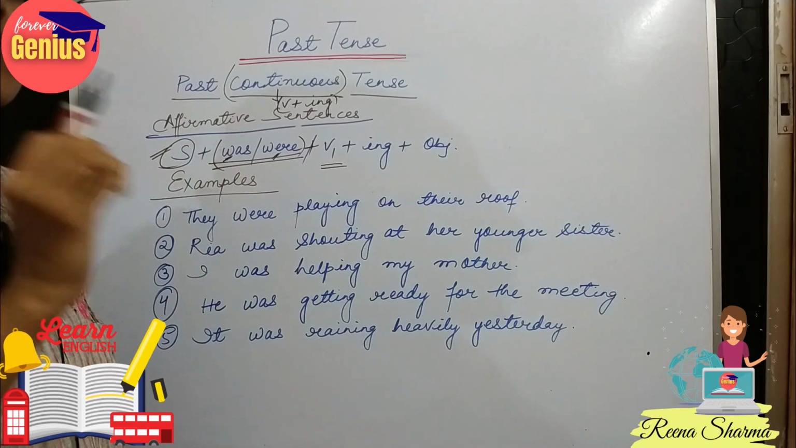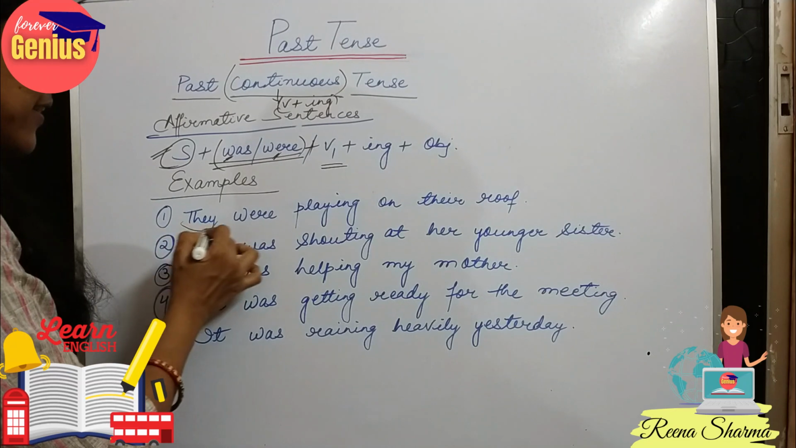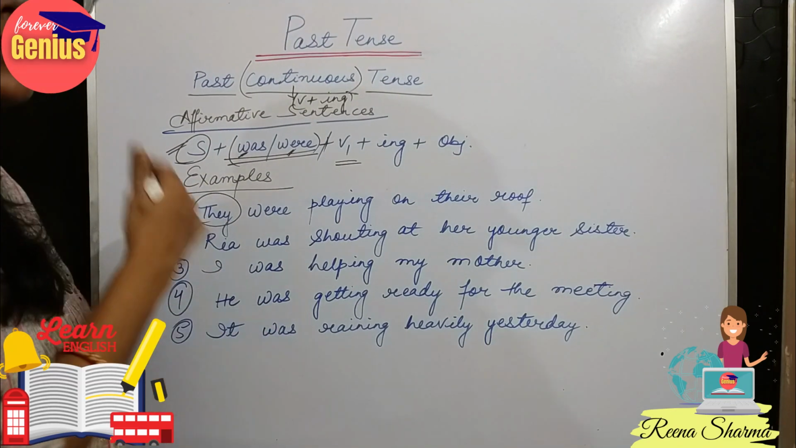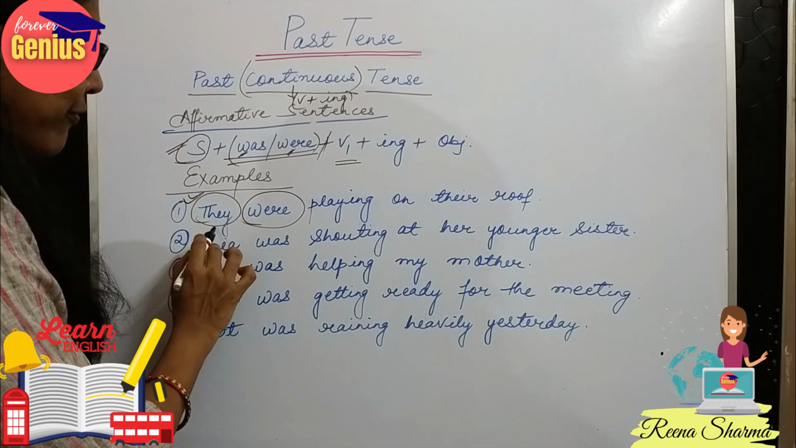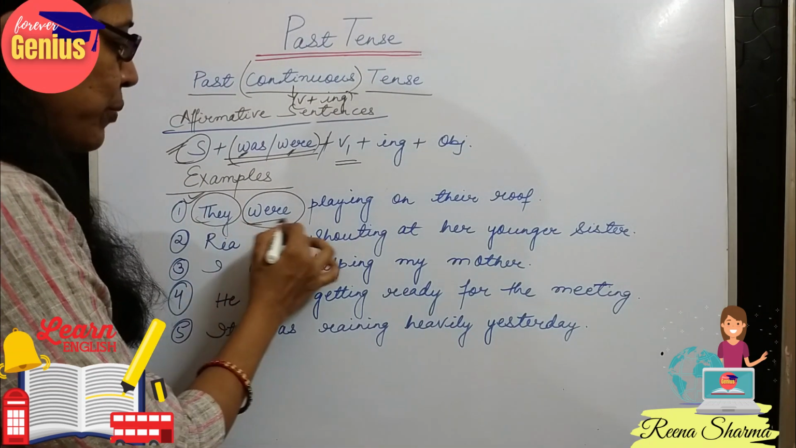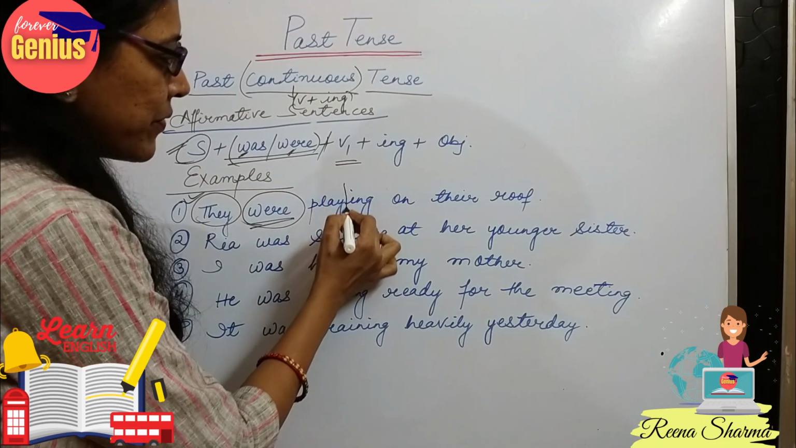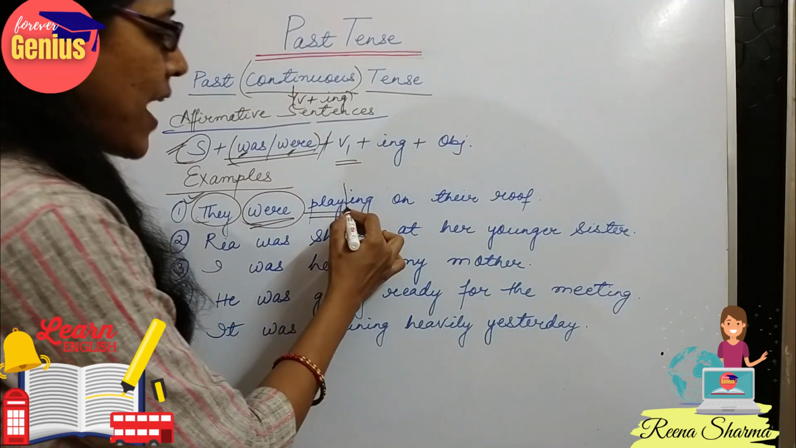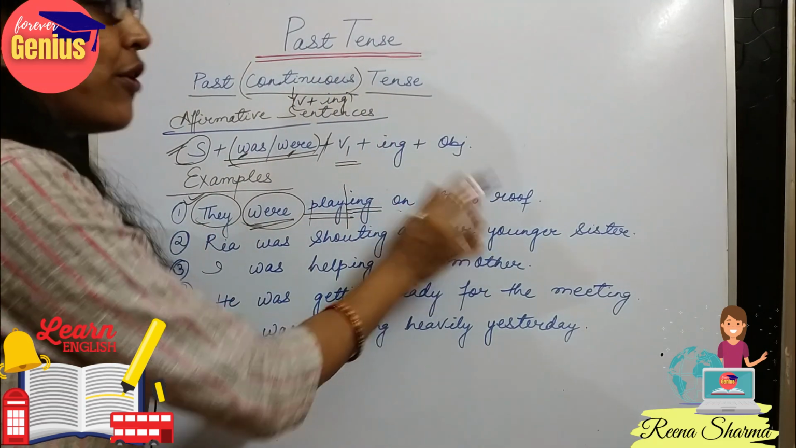Now let's look at some examples. They were playing on their roof. See, they is the third person, but in plural form, they means more than one, so we would be using the form were instead of was. Then, we can divide it: the first form of verb, then ing, then on their roof. So they were playing on their roof.